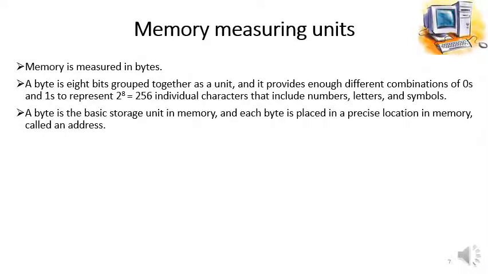A byte is the basic storage unit in memory. It is called memory word. And each byte is placed in a precise location in memory called an address. It means that a single character is represented by a single byte, and it is placed in a specific location in memory. That location is called memory address.